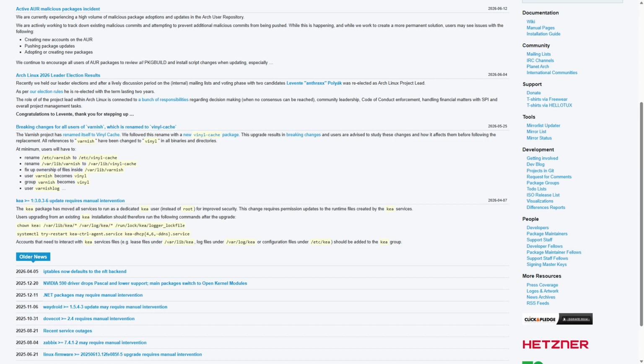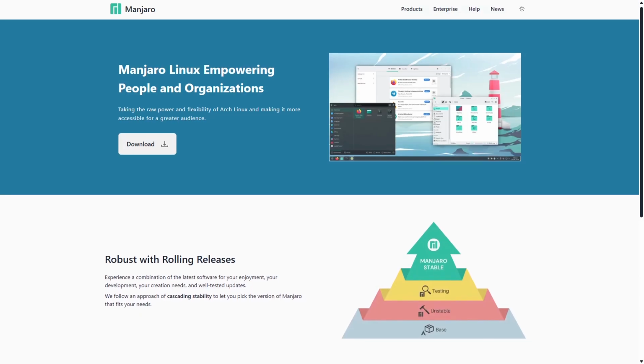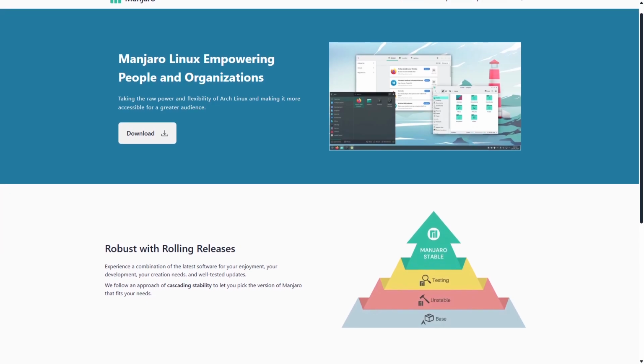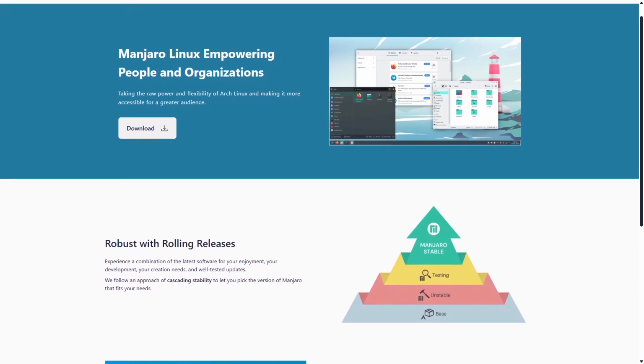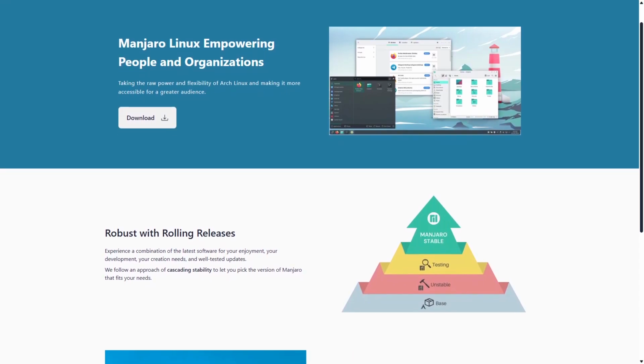Manjaro is a user-friendly Linux distribution based on Arch Linux, designed to simplify the Arch experience without sacrificing its power. It comes with a graphical installer, pre-configured desktop environments, and hardware detection tools, making setup straightforward.